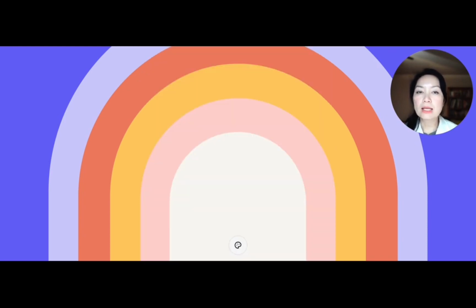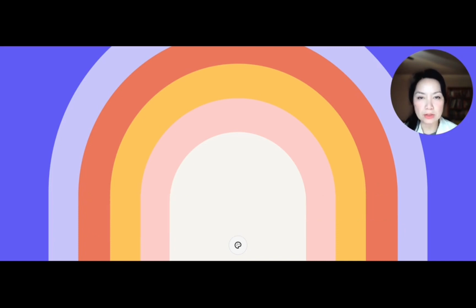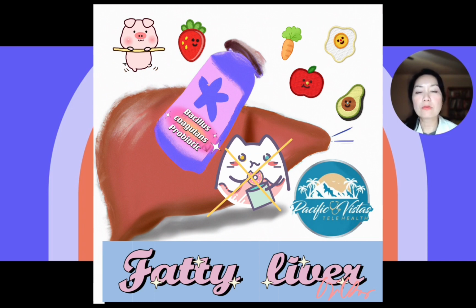Fatty liver disease can progress to hepatocellular carcinoma, which is the most common type of liver cancer. Studies have shown that people with non-alcoholic fatty liver disease have an increased risk of developing hepatocellular carcinoma compared to those without non-alcoholic fatty liver disease.